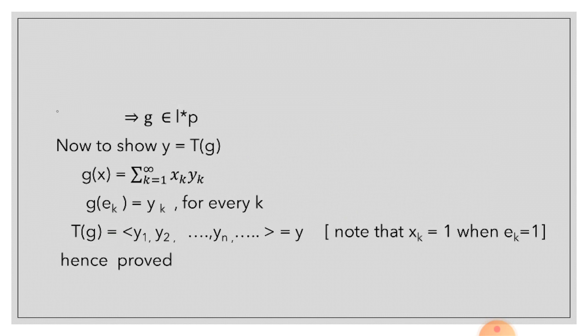That implies that g belongs to (l^p)*. Now to show that y = T(g): g(x) = Σ_{k=1}^∞ x_k y_k, g(e_k) = y_k for every k. T(g) = (y1, y2, ..., yn, ...) = y. Hence proved.